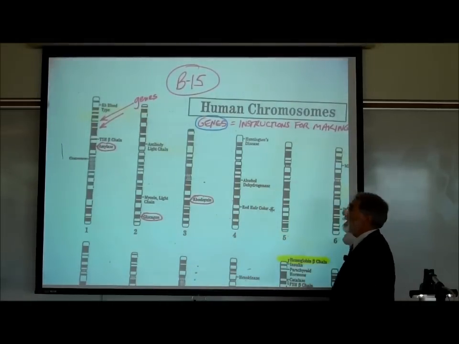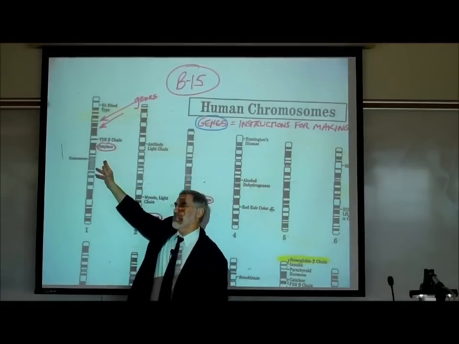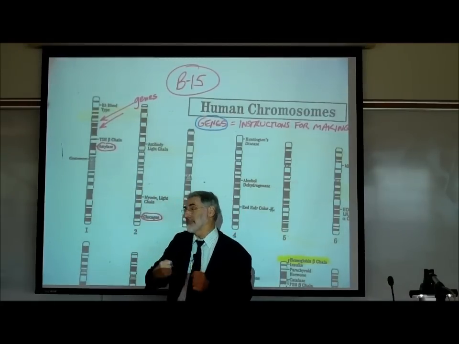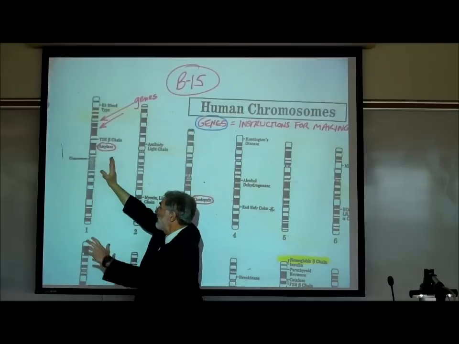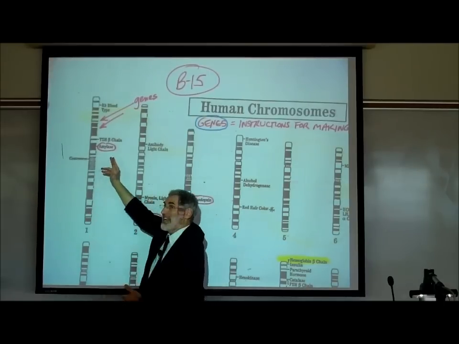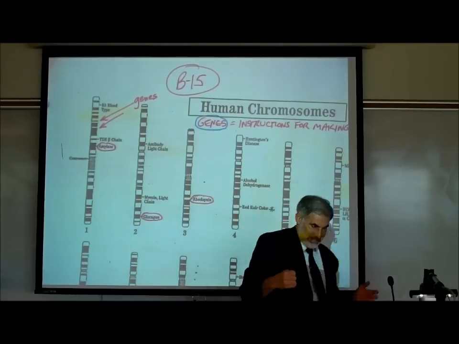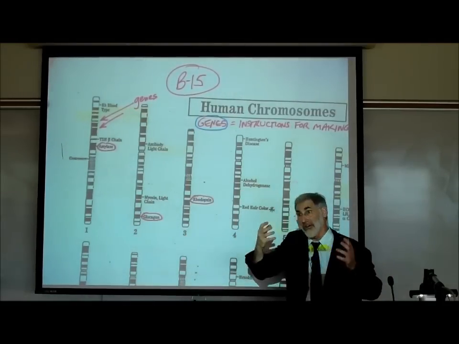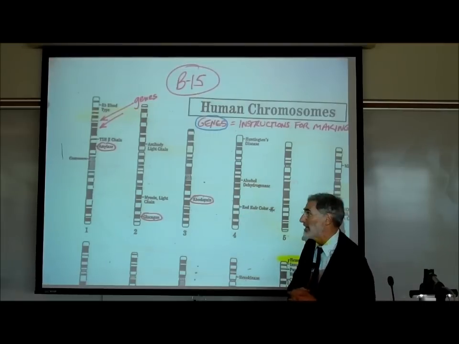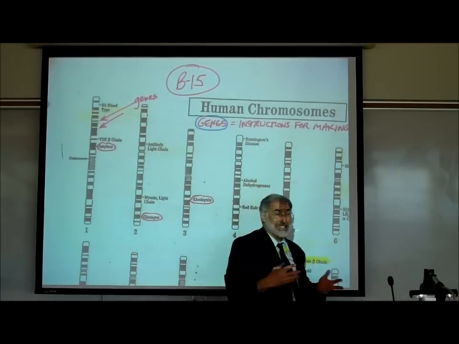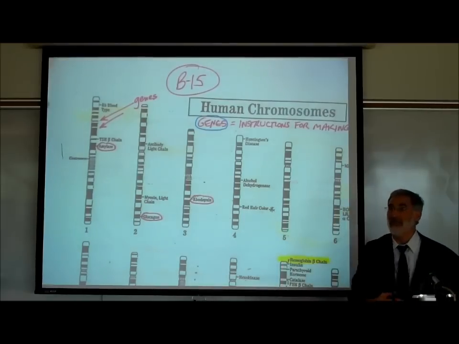Now, if somebody has a defect in this gene, and really to be entirely complete, a defect in both autosomes, you have a pair of autosome number 1s. If they have a defect in that gene on both of the pair of autosome number 1, then they cannot make this digestive enzyme. That's a genetic disease, a genetic defect.